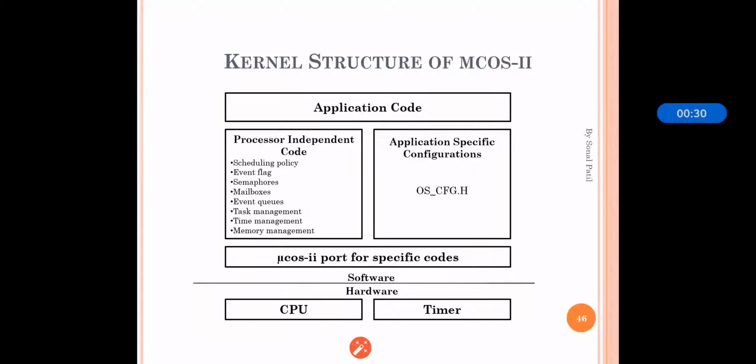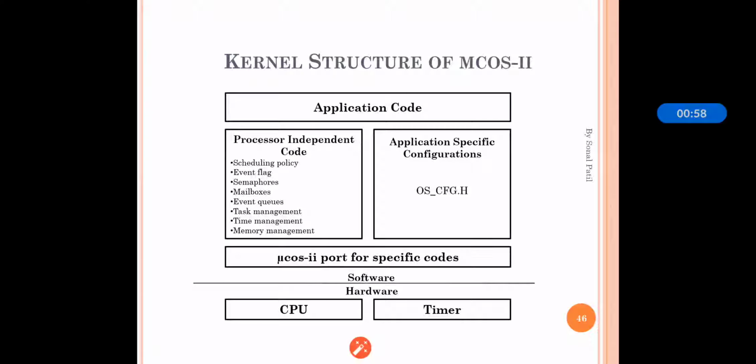Scheduling policy. Which scheduling algorithm is used? We have seen the various scheduling algorithms in our last section, that is first in first out, round robin with priority, shortest job first. According to that, which scheduling will be used? Then event flag also we have seen, they are responsible for generating the particular events by using the various bits.